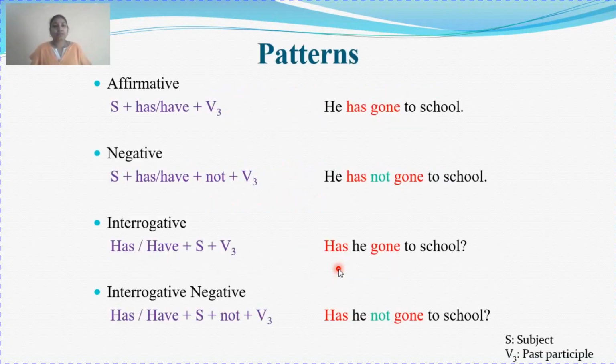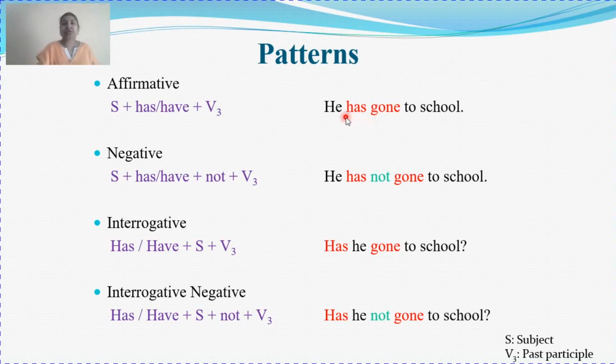Here comes your pattern. The pattern is the same, but in perfect tense, instead of other verb forms, I am going to use the verb third form. So your pattern reads: subject plus has/have plus verb third form. Example, he has gone to school. Again, I have used the same word go in your present perfect form. So he has gone to school.